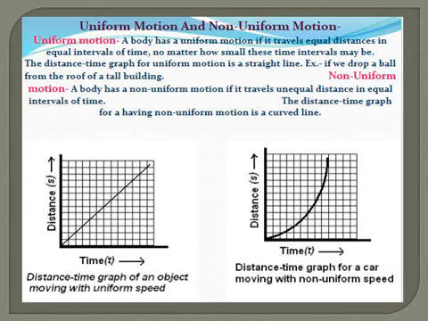The same physical quantities are taken in the graph, time on the x-axis and distance on the y-axis. So if a graph is given with a straight line, it indicates the body is traveling with uniform motion. And if it is a curved line, then it represents that the body is traveling with non-uniform motion.